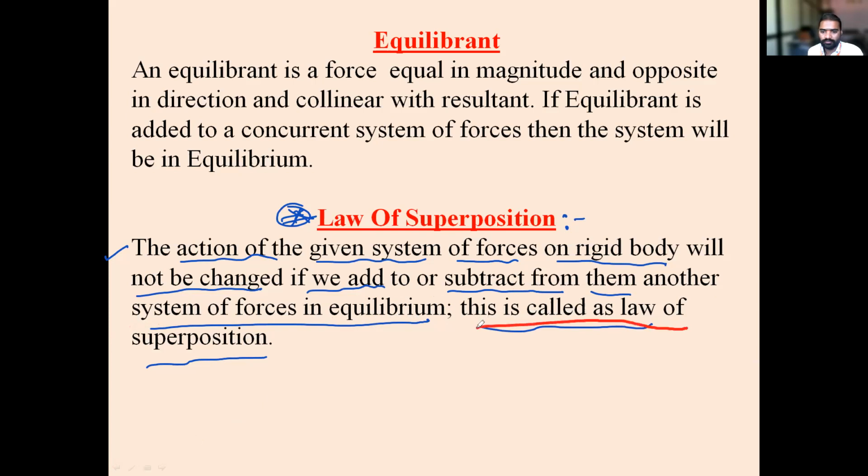This is called the law of superposition.